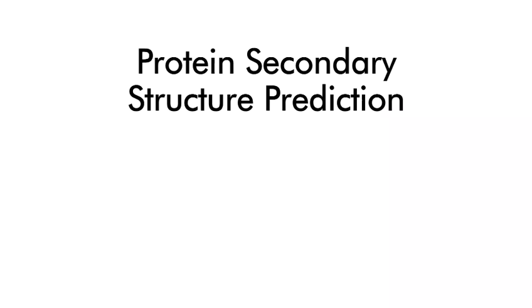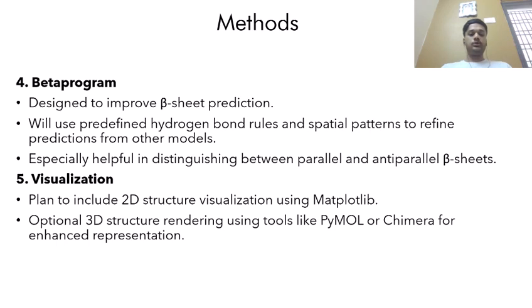I'm currently working on two more components, which are mainly the beta program and also 3D rendering using tools like PyMOL and Camera. For visualization, I plan to include a 2D plot, which was almost completed using Matplotlib, and the 3D rendering using PyMOL and Camera. The beta program will focus on improving beta sheet prediction using hydrogen bond patterns and geometry.